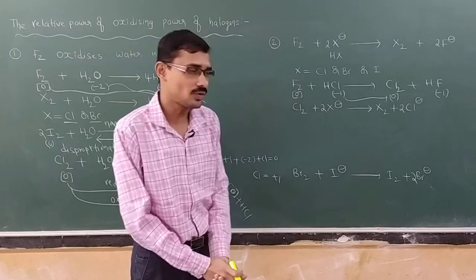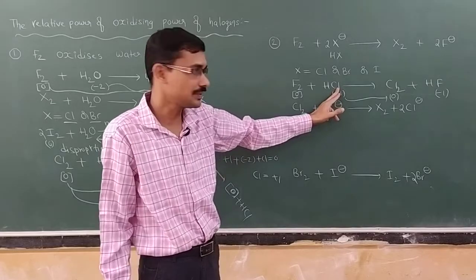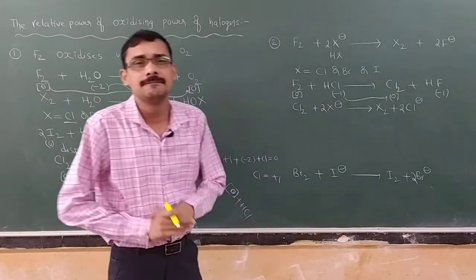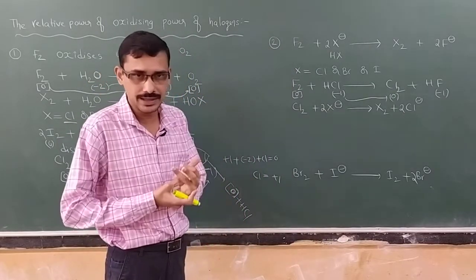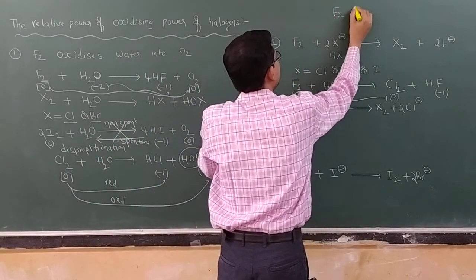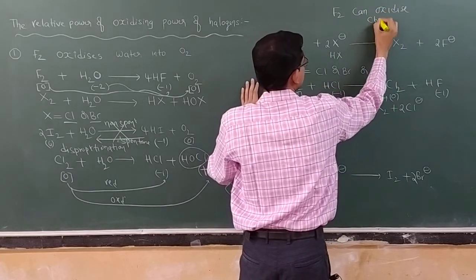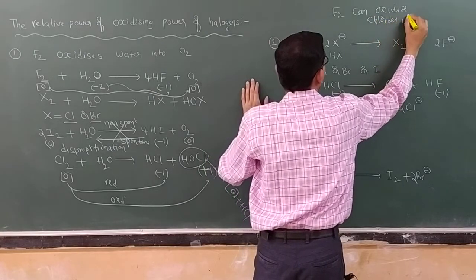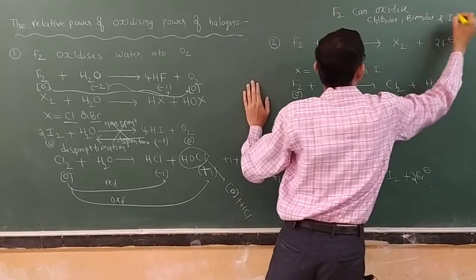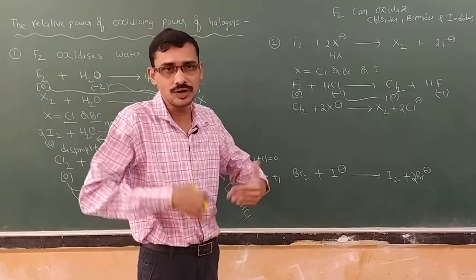Similarly we can write with bromine also. What you have to write when you compare with bromine? You put bromine here. What we get here? Br2. If you want to write with iodine, put iodine here. We get I2. What I mean to say, fluorine can oxidize chlorides, bromides and iodides. Very simple. I am writing here, fluorine can oxidize chlorides, bromides and iodides. It can oxidize all types of halides here, because fluorine is more electronegative.